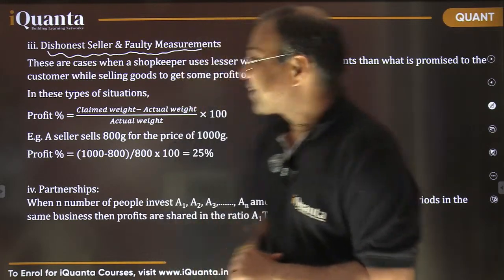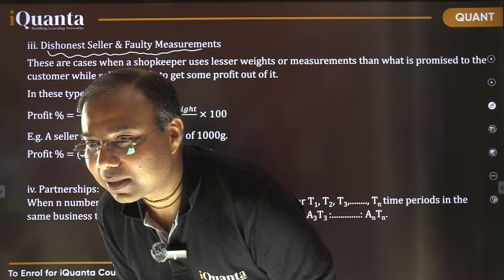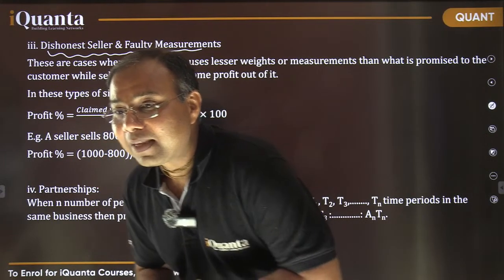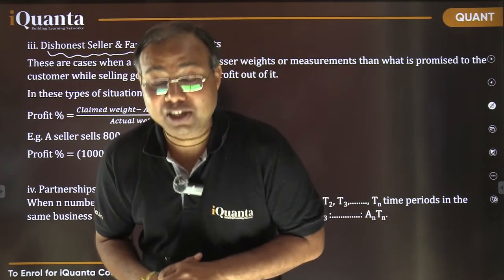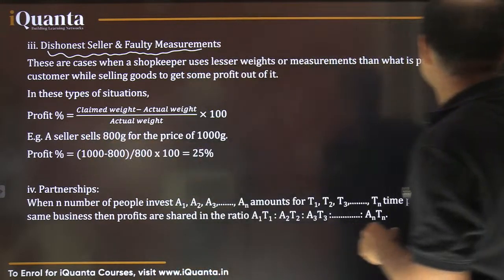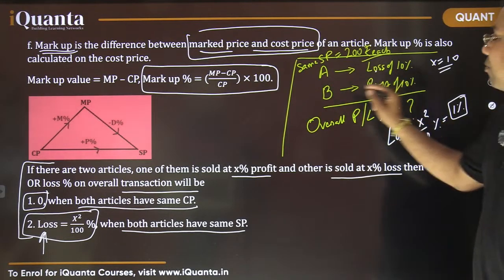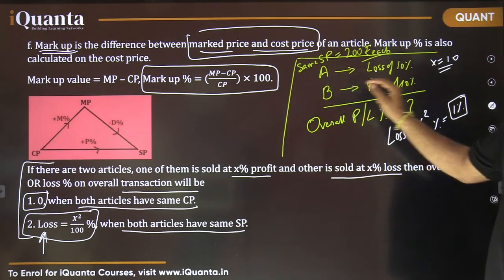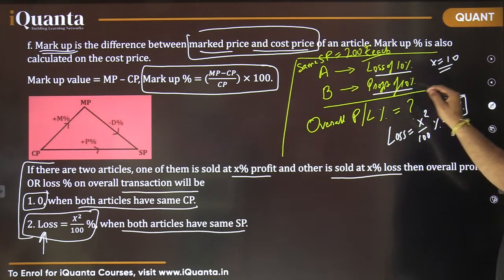Fine. Okay. Ayushi ji, A's profit is also one. It's not the profit of A, beta. They were two articles, article A and article B. In the previous question I talked about, article A was sold at a loss of 10%, and article B was sold at a profit of 10%.